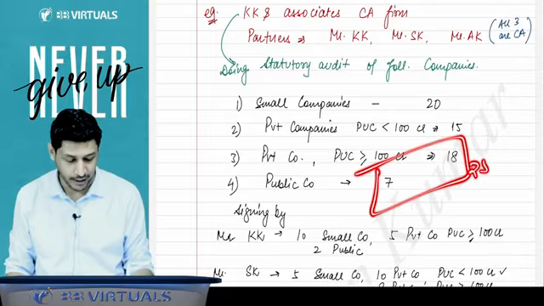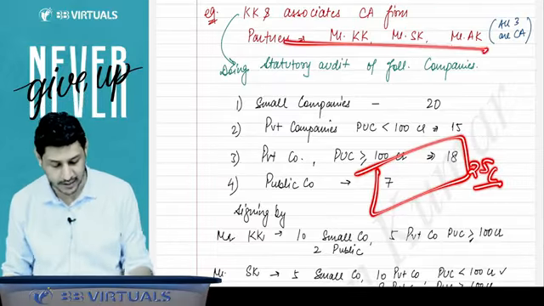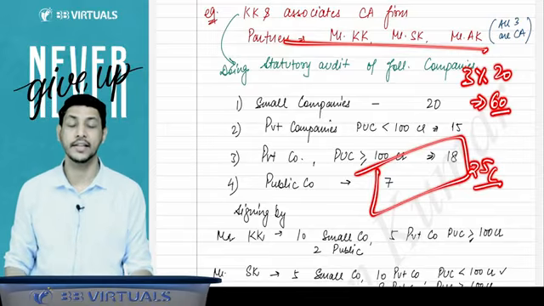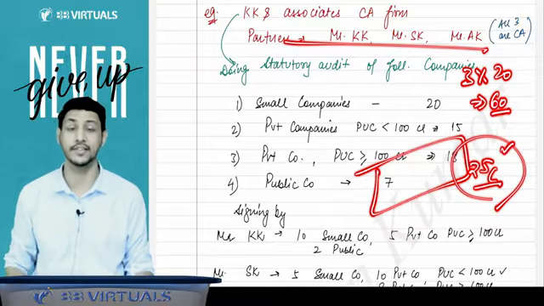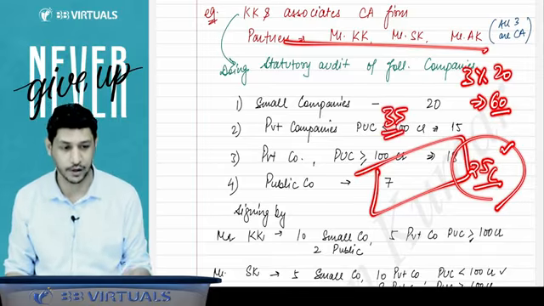Right now they are having 25 companies' audit. So how many more can they accept? Because they are 3 partners, 3 into 20 will become 60 audits. They can accept audits of 60 companies. Right now they have audits of only 25 companies. So out of that 60, they are having 25, so they can accept 35 more companies.